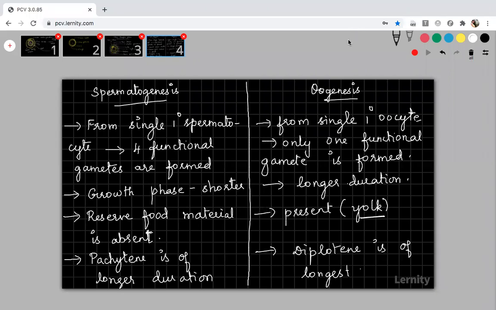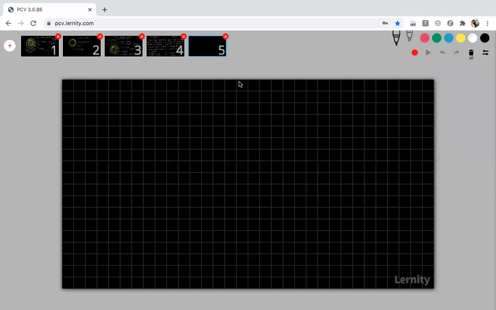Three more points are there for the differences between spermatogenesis and oogenesis. The diagram of ovum I will show you later. You need not have this diagram of ovum now; first concentrate on this. Is it done, ma'am? Have you all written the four points? Fine, let us continue.